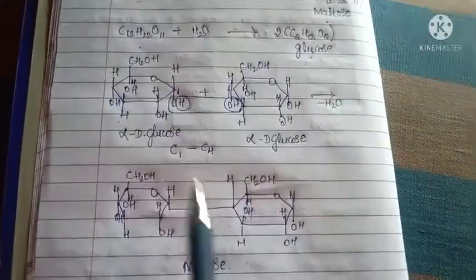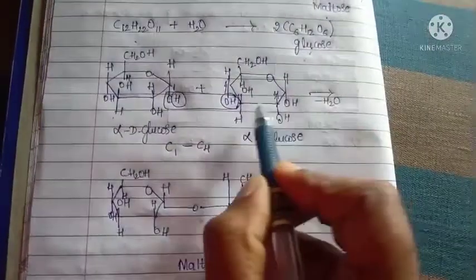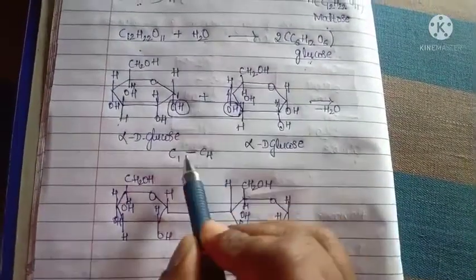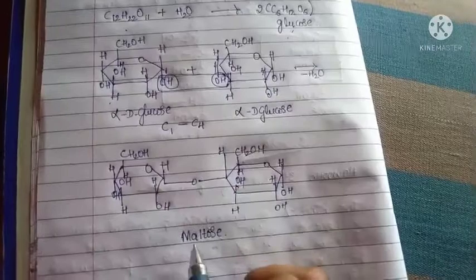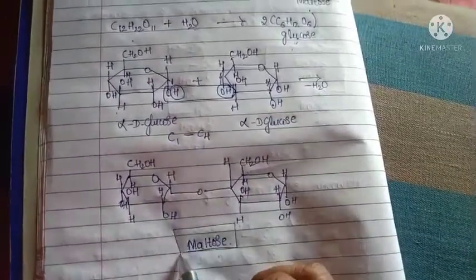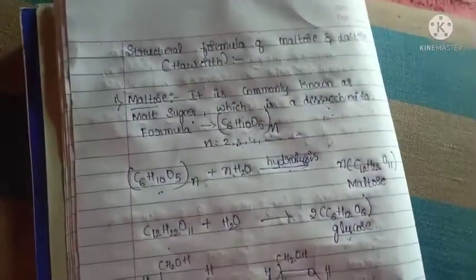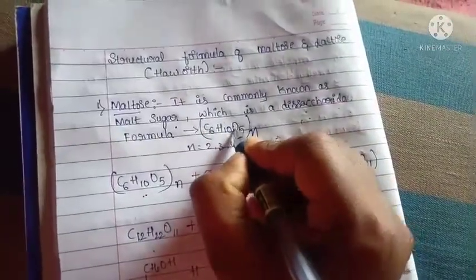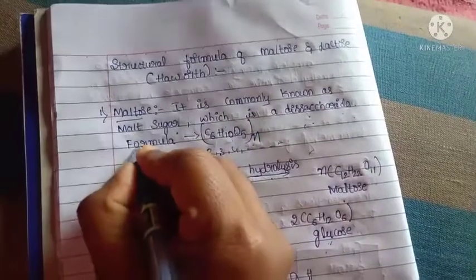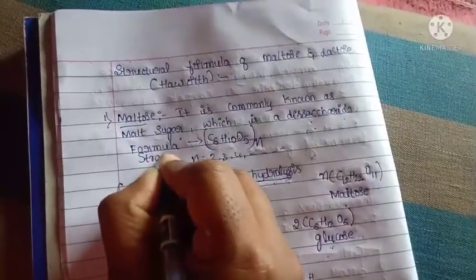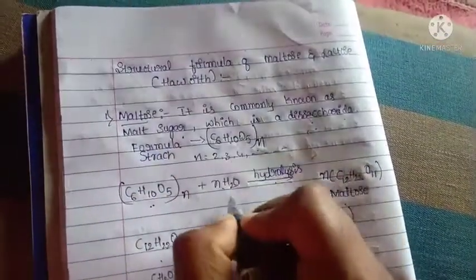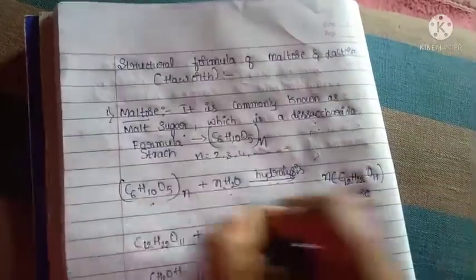Then alpha D glucose, the glycosidic linkage is between C1 and C4, and this is the Haworth structure of maltose. Okay, sorry, I made a mistake. This is not the molecular formula of maltose, this is the starch molecular formula, which on hydrolysis we get maltose.